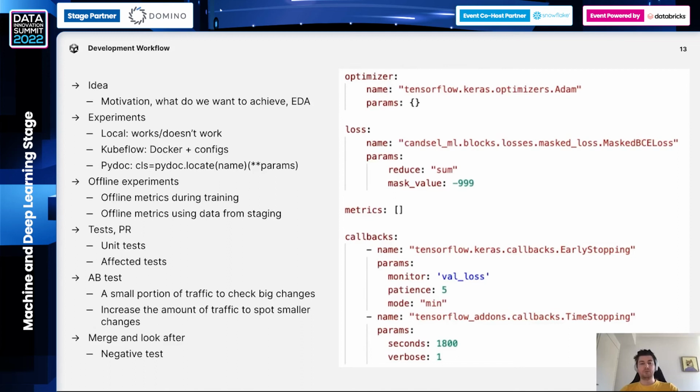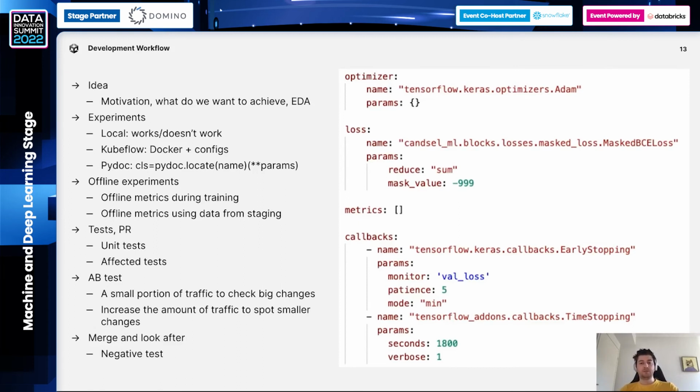So we have 2 ways of doing tests. The first one is unit tests, where we're just testing our building blocks. As I mentioned, we're in config files. In config files, we specify parameters of the blocks that we're using in the pipeline, and every building block should be tested. So the output should be exactly the same as we expected given the input.